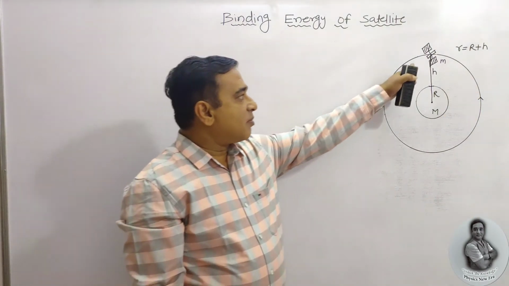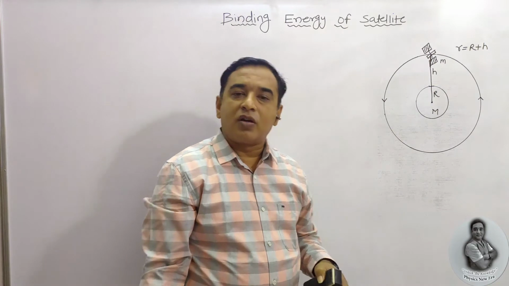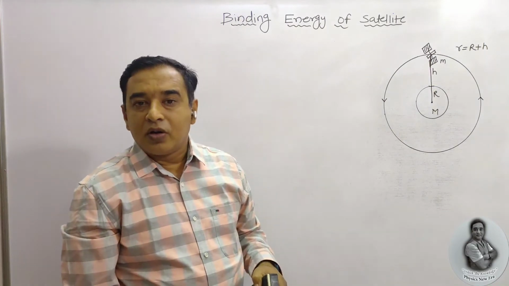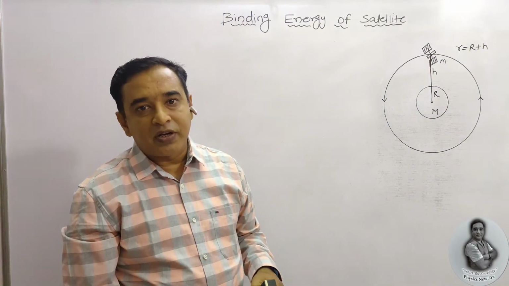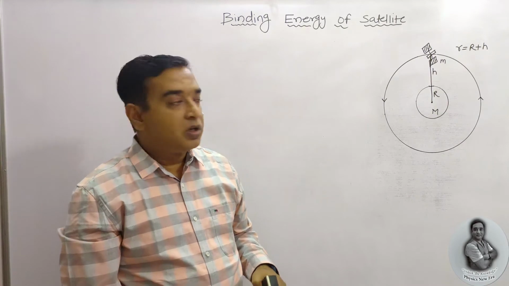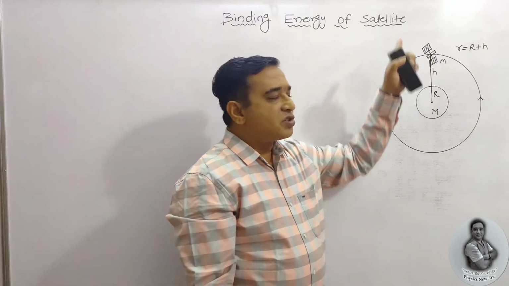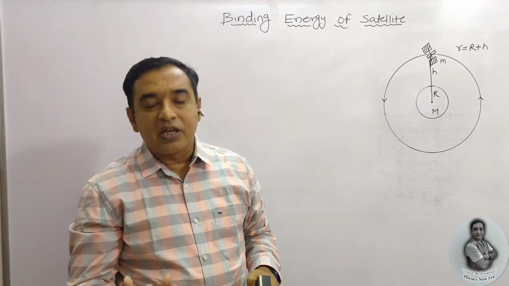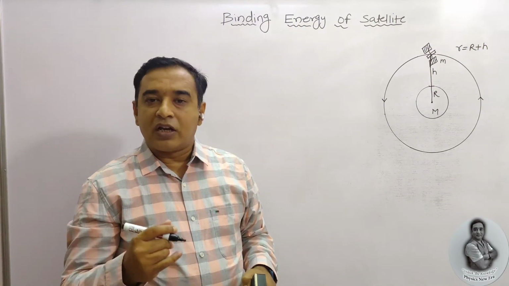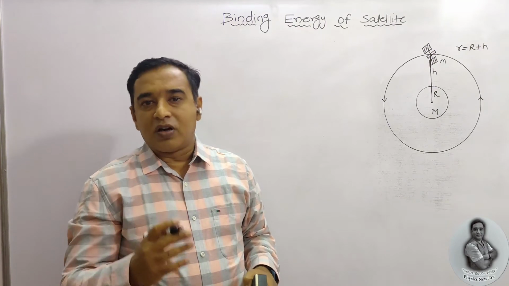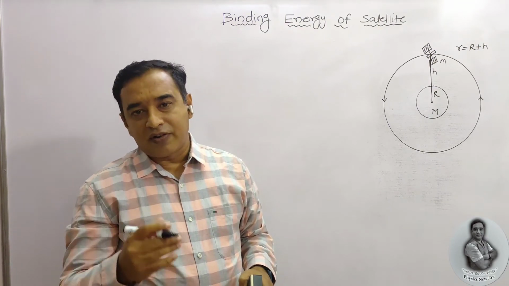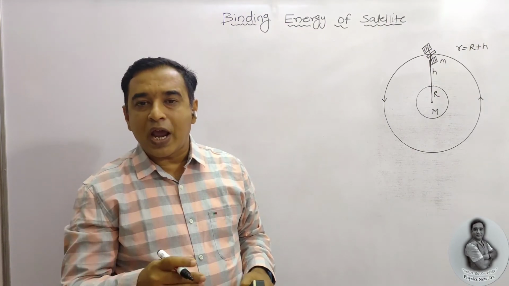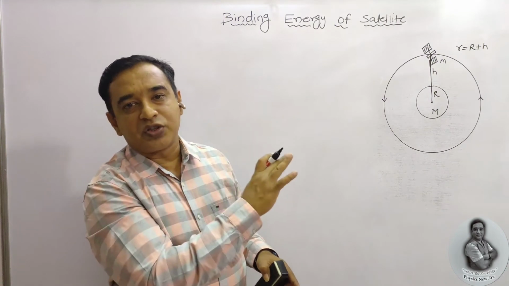Now we are discussing the satellite which is revolving around the earth in a circular orbit. Already the satellite is situated. Now we need to calculate the binding energy. So the minimum energy given to the satellite so that it will escape from the earth's gravitational field or gravitational influence is known as binding energy.